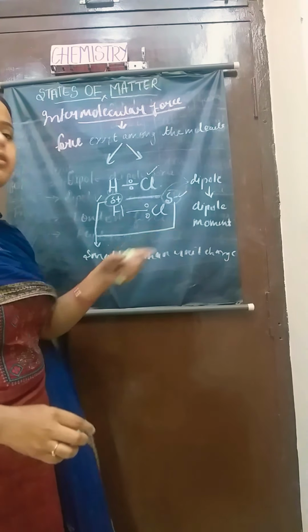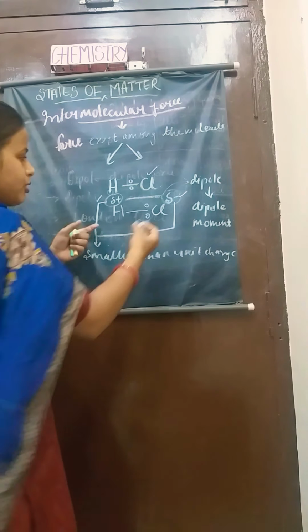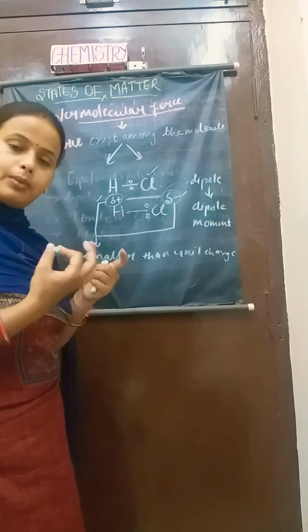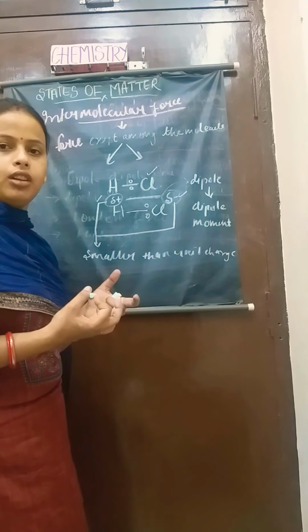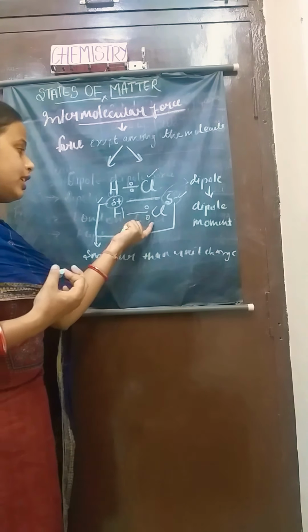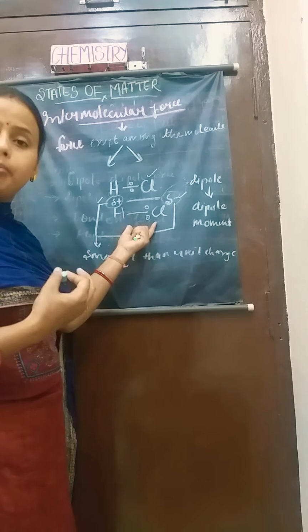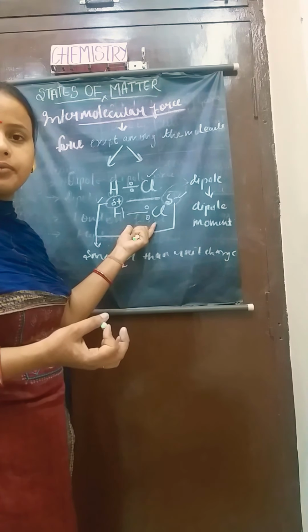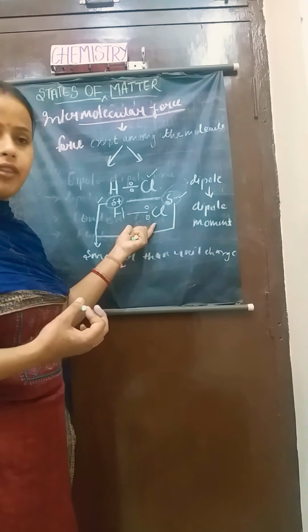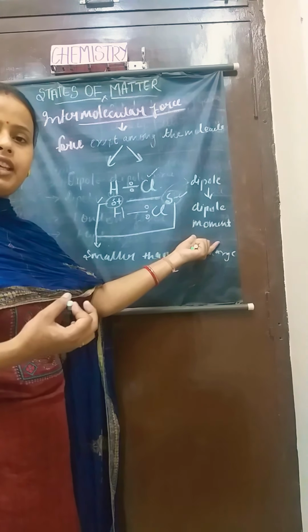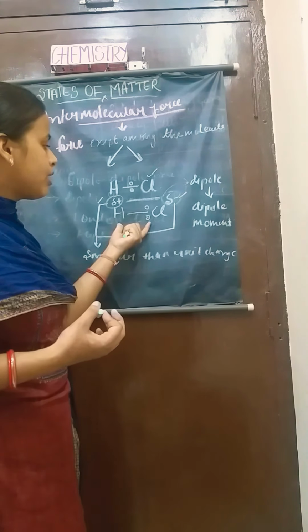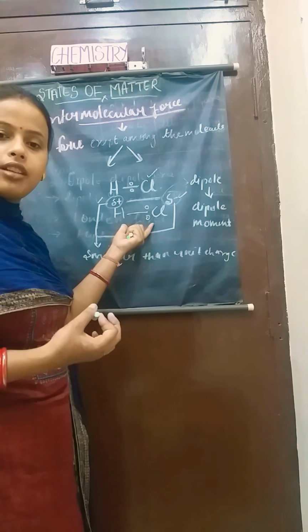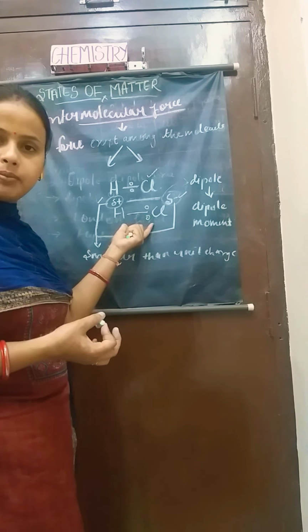If the dipole moment is more, the charges will be stronger, or we can say the molecule may be polarized easily or fast. If the dipole moment is less, the molecule gets polarized with lots of difficulty.